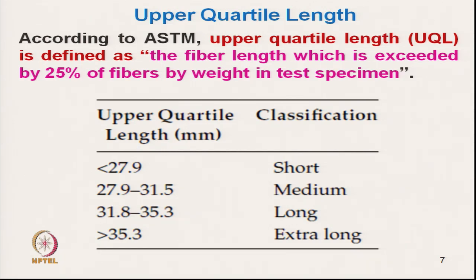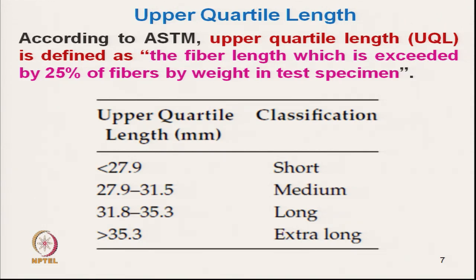The next term is the upper quartile length. As per ASTM, the upper quartile length is defined as the fiber length which is exceeded by 25% by weight in the test specimen.